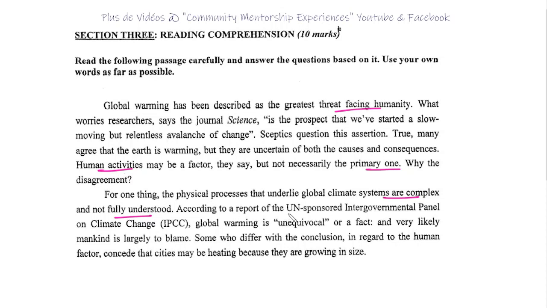According to a report of the UN-sponsored Intergovernmental Panel on Climate Change, IPCC, global warming is unequivocal, or a fact, and very likely mankind is largely to blame. Okay, why? That's a question that was asked. Let's see if we have the answer. Some who differ with the conclusion in regard to the human factor concede that cities may be heating because of their growing size.